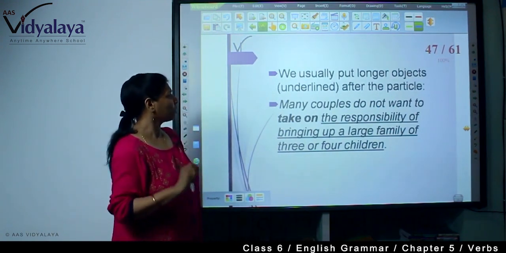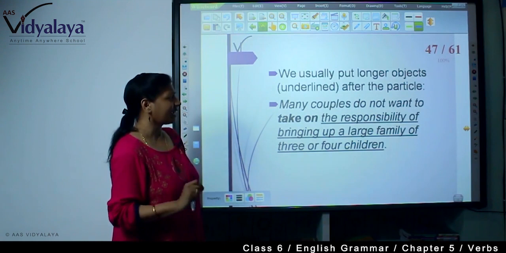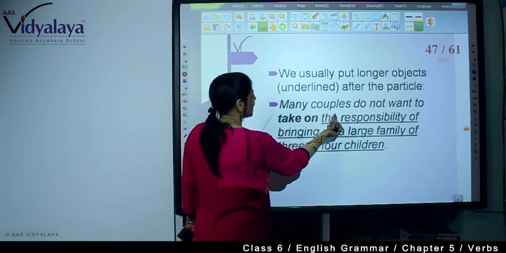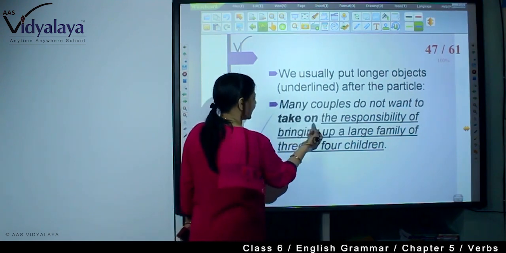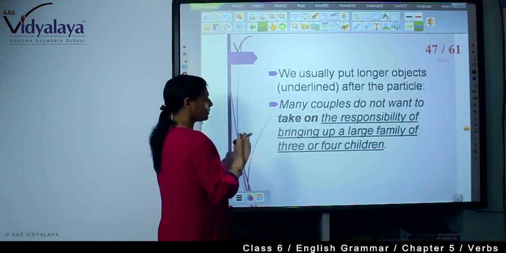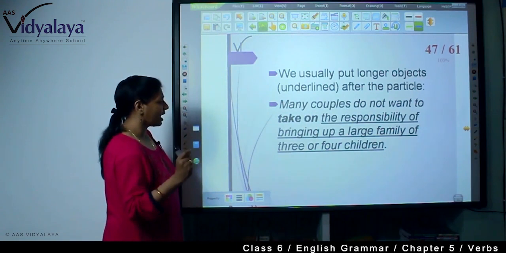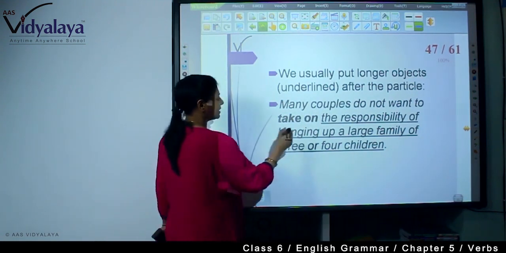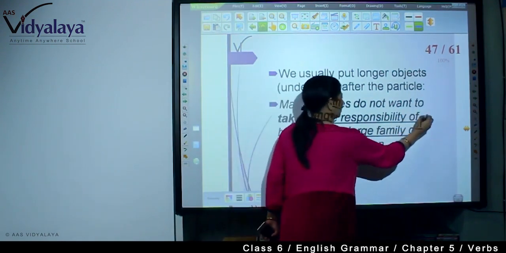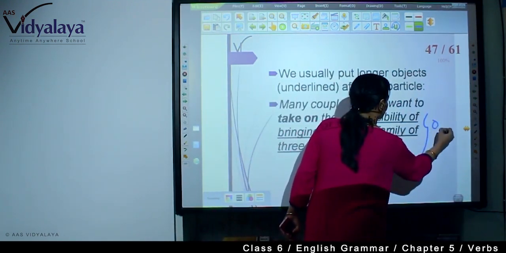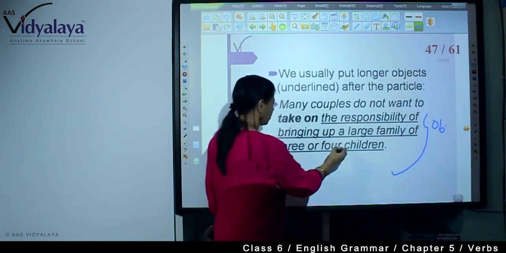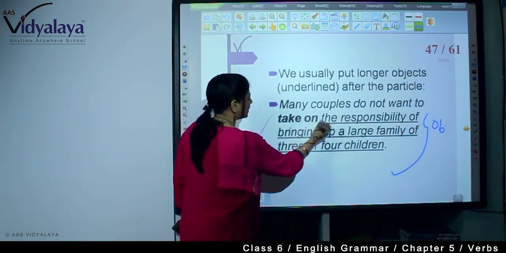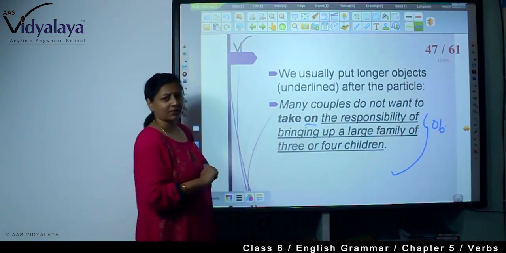Now we usually put longer object after the particles. For example, many couples do not want to take on the responsibility of bringing up a large family or 3 or 4 children. So this is all object. The whole big object is there, and so after on we have kept this.